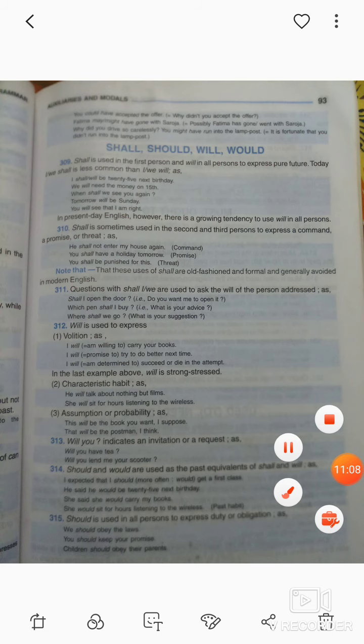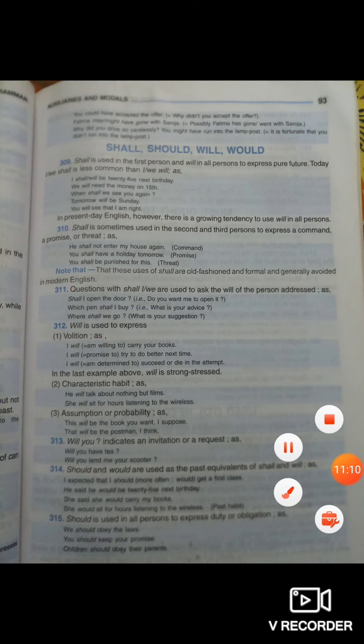Now 313. Will you indicates an invitation or a request. Now for 314, should and would are used as the past equivalent of shall and will. Like the past equivalent of can and may is could and might, similarly the past equivalent of shall and will is should and would.